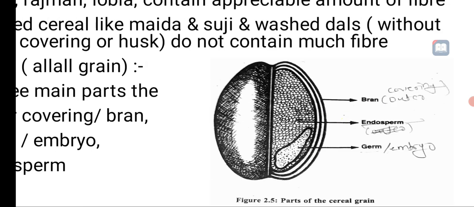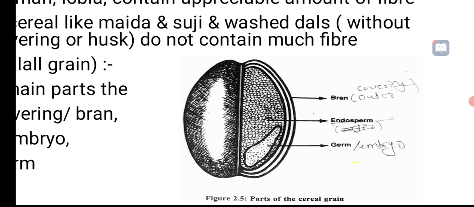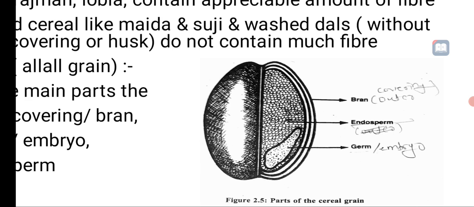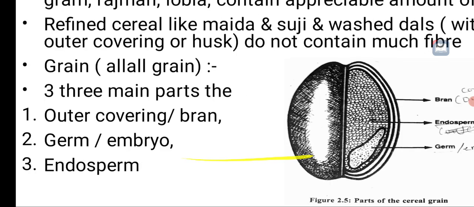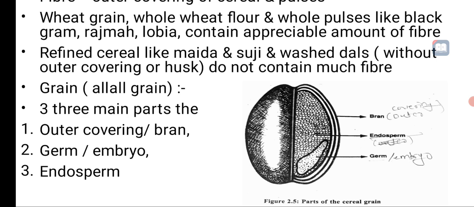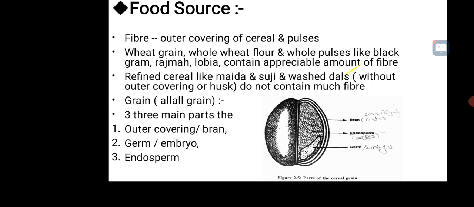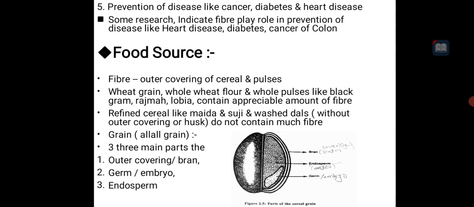Then the endosperm, this is inside, and this is the germ, the embryo. So this is the structure of cereal grain. Grain contains three parts mainly: the outer covering, that is bran, the germ or embryo, from which the plantlet comes, and the endosperm. So we can say outer covering, germ, and endosperm.